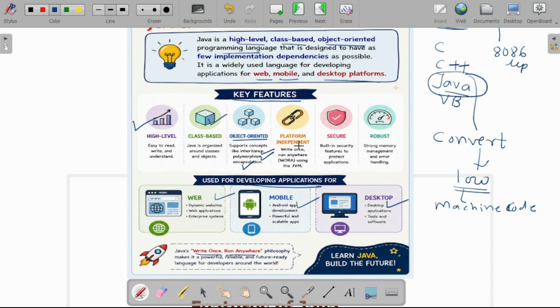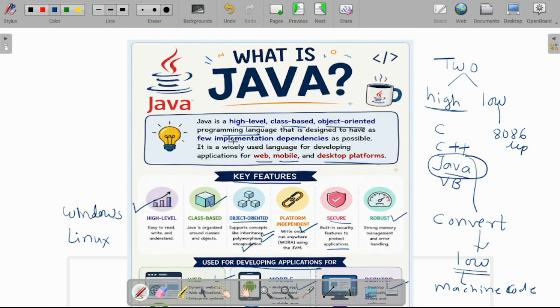It is called platform independent. Meaning, if you write the program on your Windows machine, you can run the same program on your Linux machine. That's why it is called platform independent. It is very secure because it provides built-in functions to protect our applications. And it is robust in nature, meaning we have the strongest memory management and error handling capacity provided by Java. This will be useful for developing any web application, mobile application, as well as desktop applications.